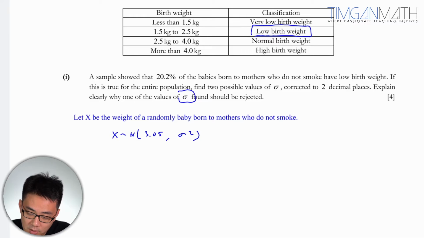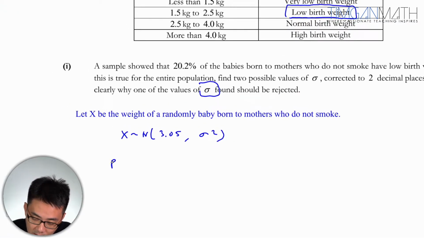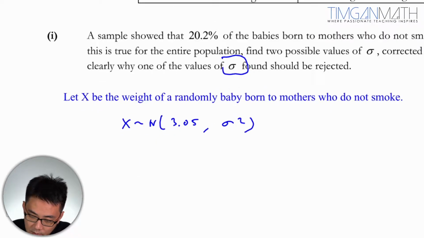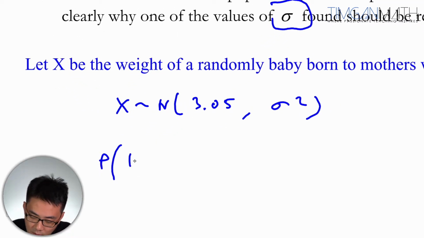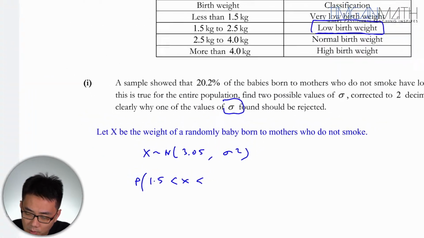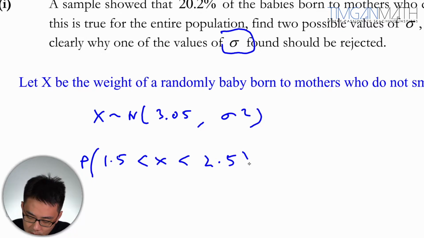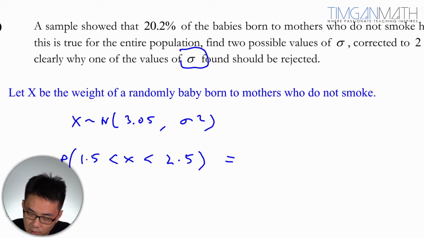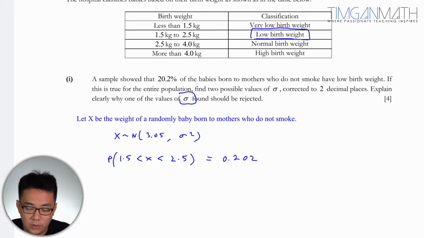Okay, great. So in other words, in this case here, we know that P, this is 1.5. So you're going to put this as P of X between 1.5 and 2.5. This will give us 0.202. Okay, that's 20.2%.